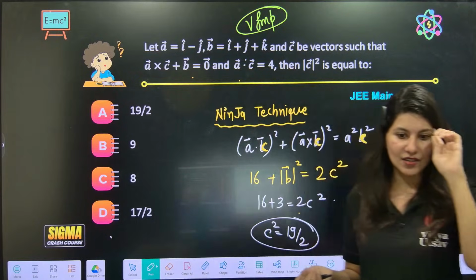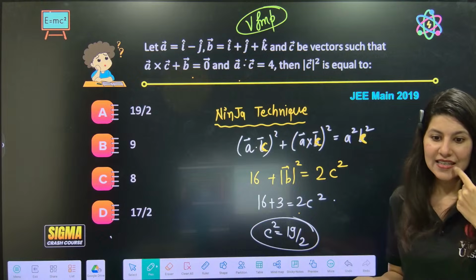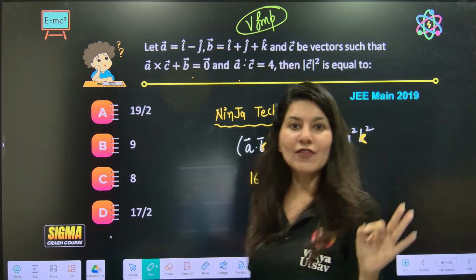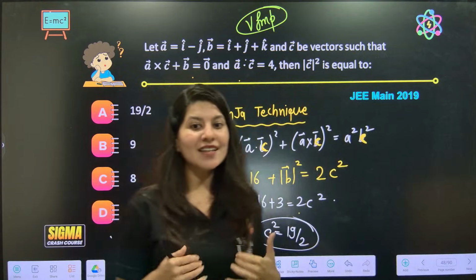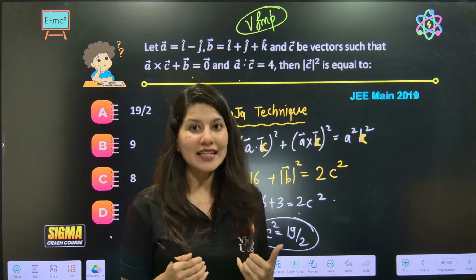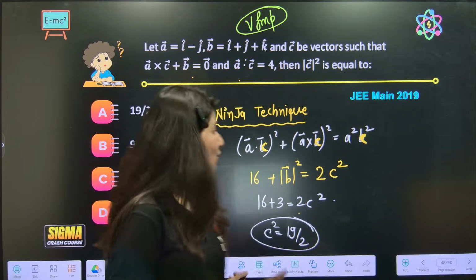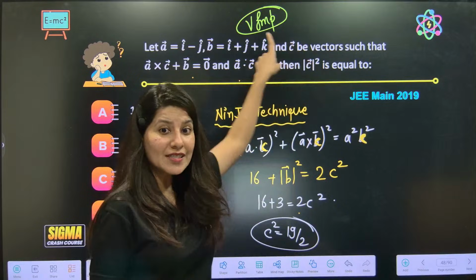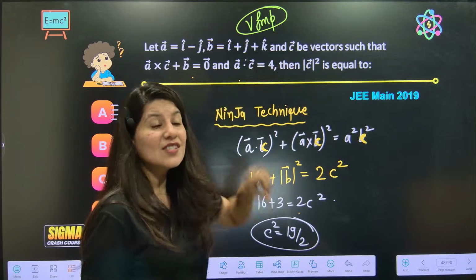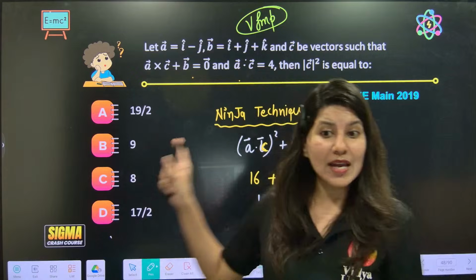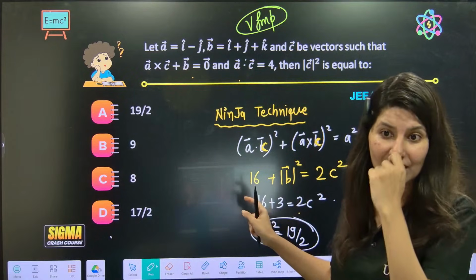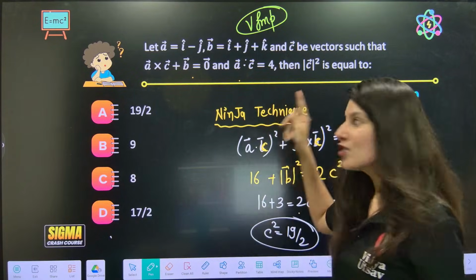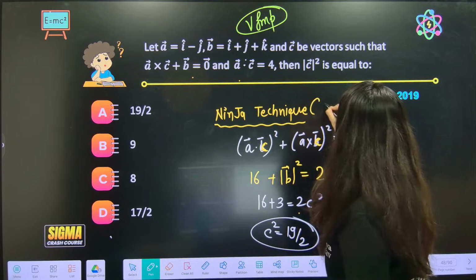So now what is the key takeaway from it? This is Ninja Ma'am's 10 years of teaching experience. Are you getting my point? This is very important. And trust me, this is not a 10-second question. I made it a 10-second question. I'm going to make a short on this question.